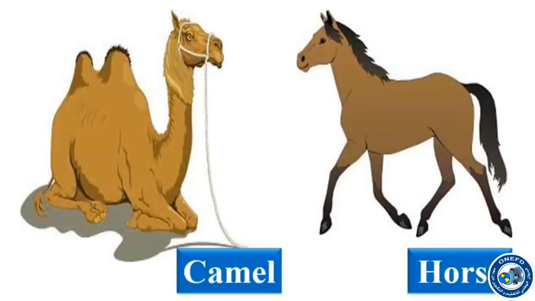So camel and horse are animals, but they are sometimes used as means of transport to move around and to travel. So these are some means of transport we can use when we travel from one place to another.